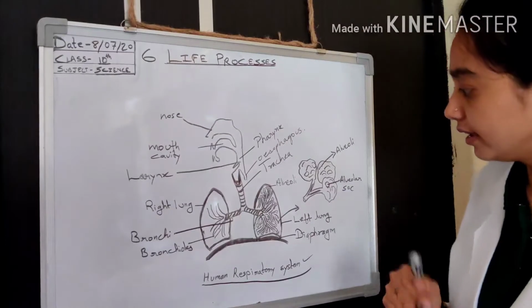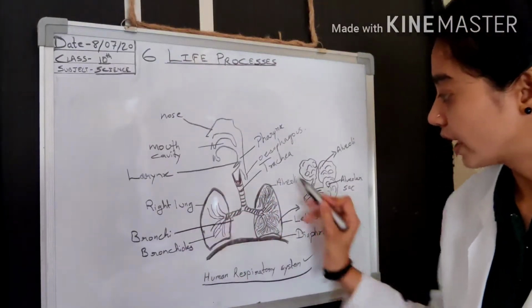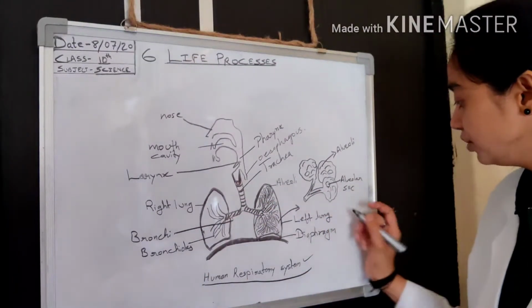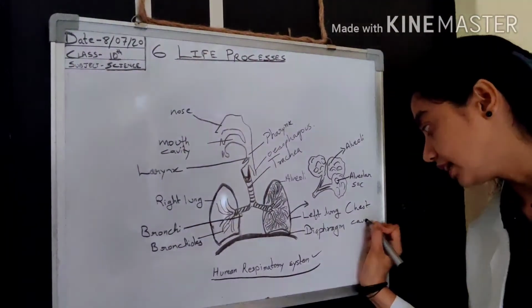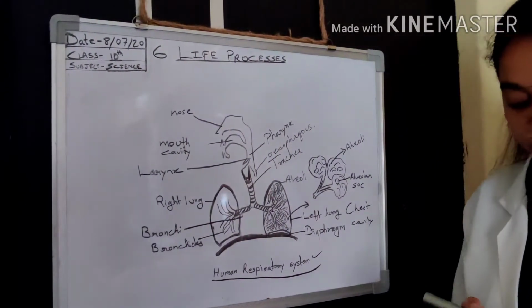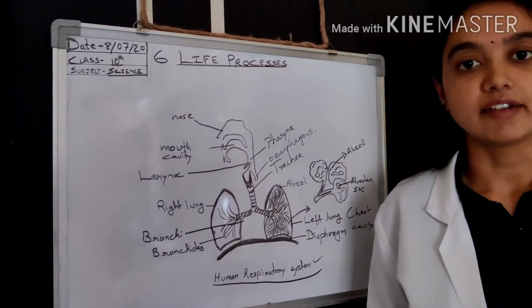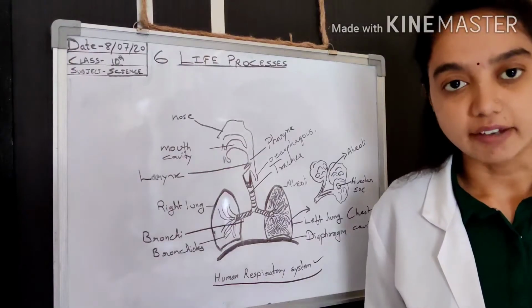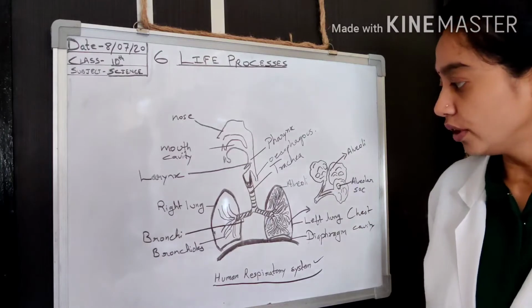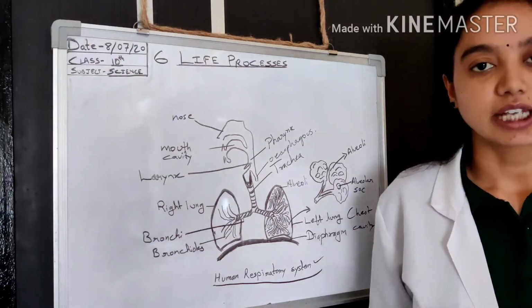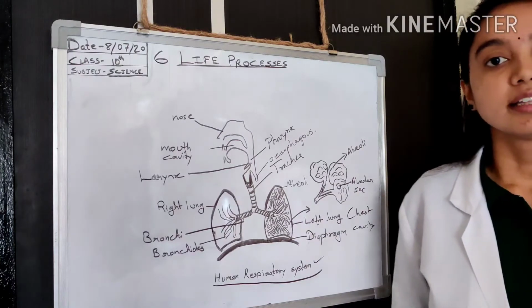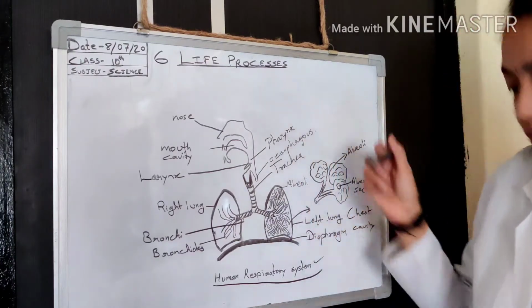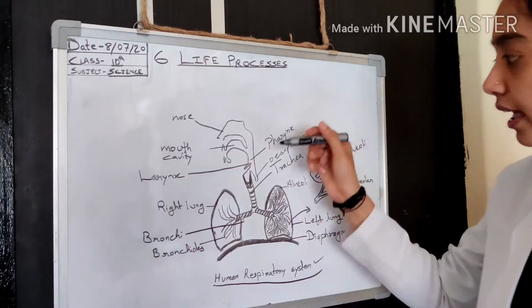This system is located in the chest cavity, which we can also call the thoracic cavity. The lungs are present in the chest cavity of our body. So from where does this system start? Let's study it.